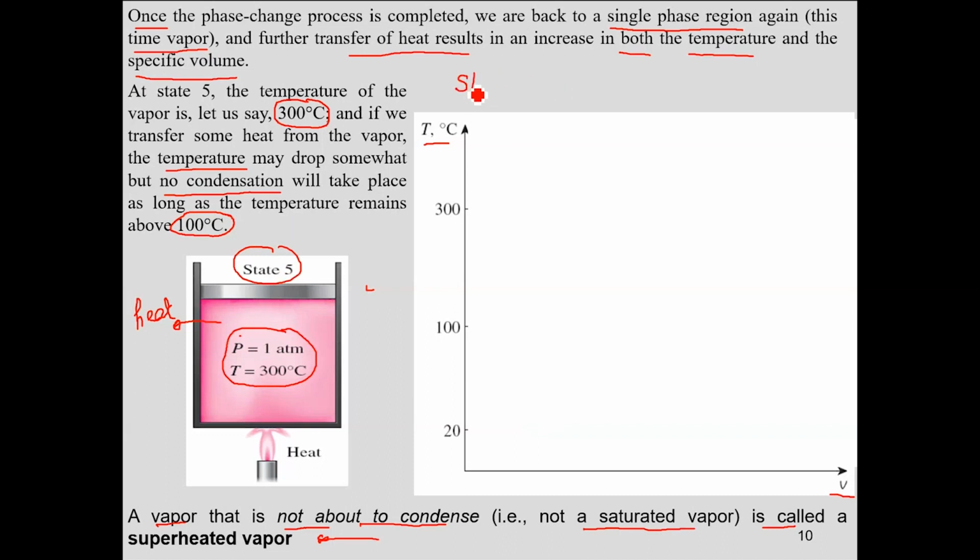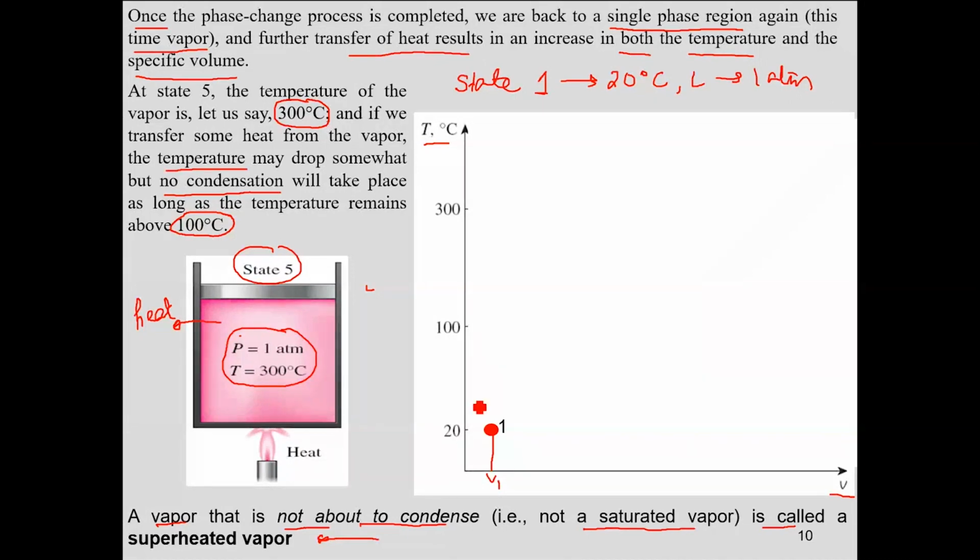State 1 was what? Your water was at 20 degrees centigrade, liquid, at 1 atm pressure. So let's say I have this point which indicates my temperature and some specific volume V1 to which it corresponds.